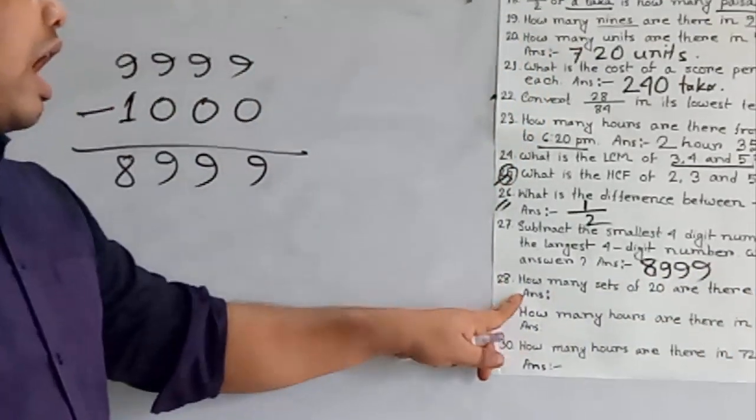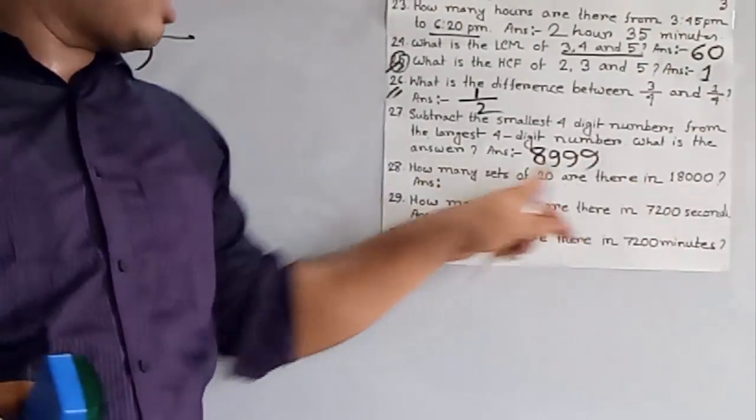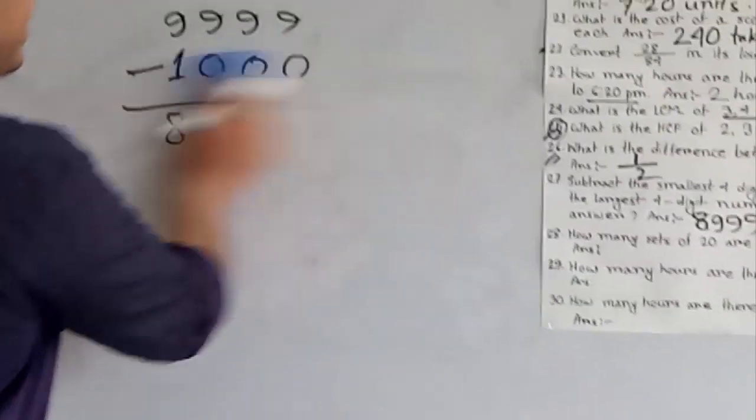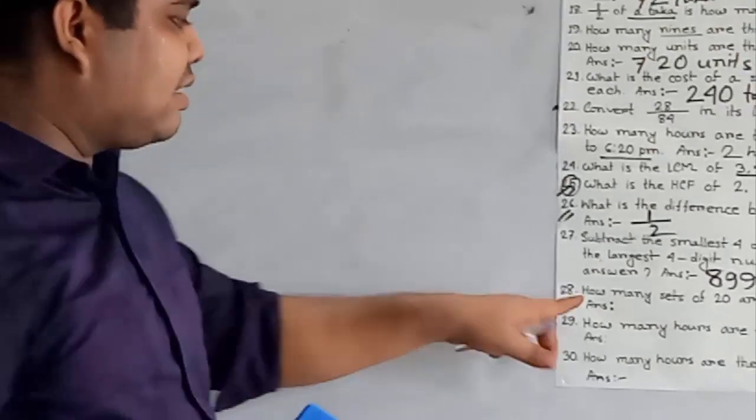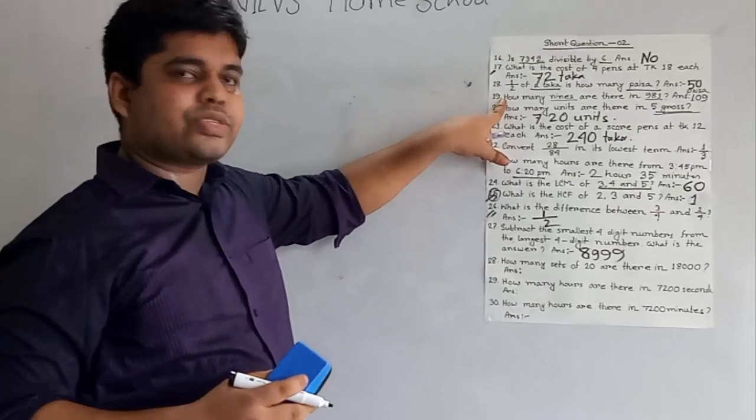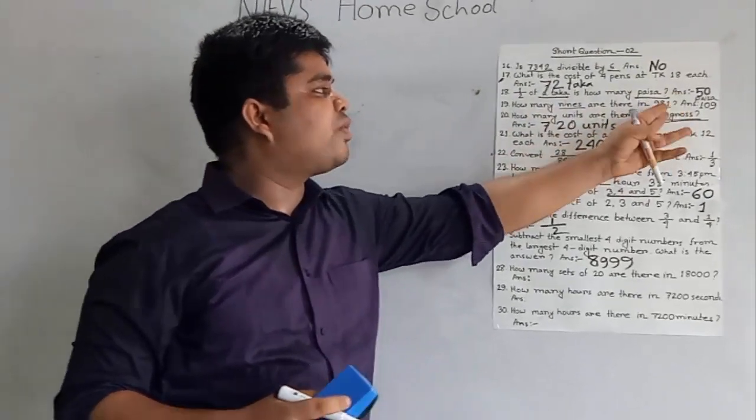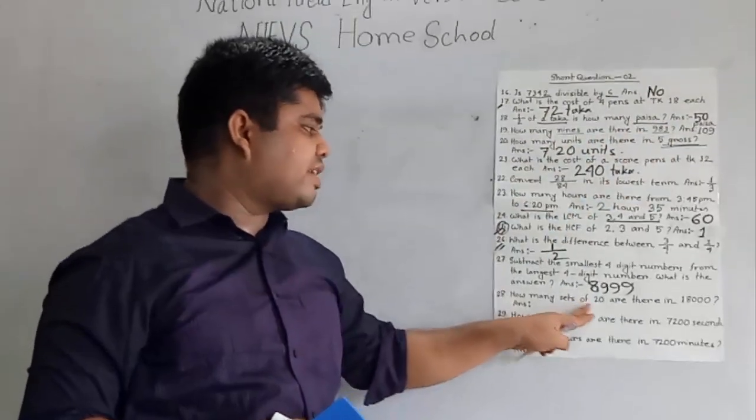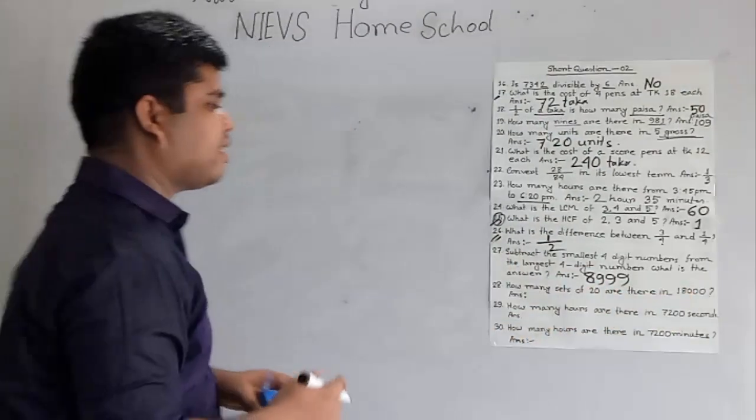8999. How many sets of 20 are there in 18,000? So my dear students, this question number 28 is similar to question number 19. How many 9s are there in 980? How can we find? We divide this number by 9. The same. How many sets of 20 are there in 18,000? We divide this number by 20 and we get the answer.